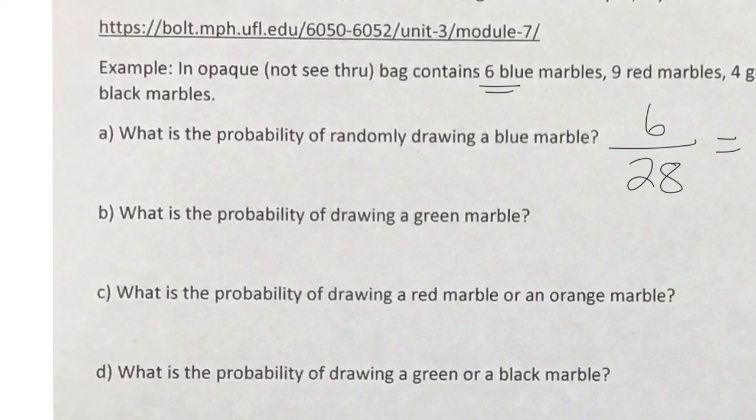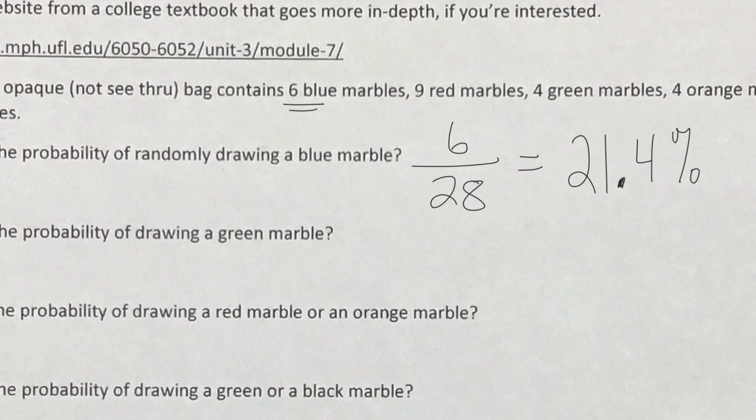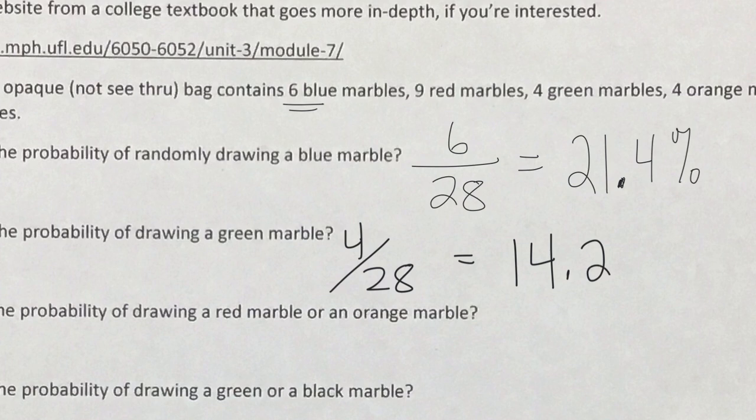What about the probability of drawing a green marble? There are 4 green marbles out of 28. And that would be 14.2%. So we're looking for how many options we have over the total number of options.